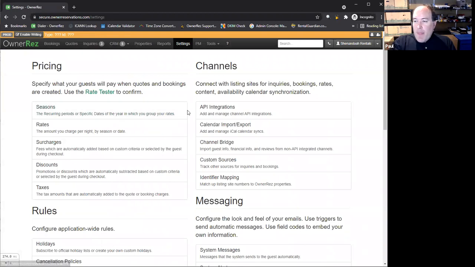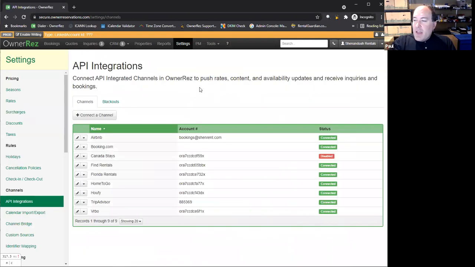Let's take a quick look at some of our connections. This company connects to a number of our partners, not all of them, there are others, but this is a fairly comprehensive list of the major ones. You can see we integrate with Airbnb and Booking.com. Canada says they got bought out by Vrbo, so we do integrate with them through that. Fine Rentals, Florida Rentals, Home to Go, that's one that's growing. They're stronger in Europe, but they're now moving into North America. Howfie, TripAdvisor, which is also FlipKey. And then we have other ones that are joining on a regular basis that have the integrations.